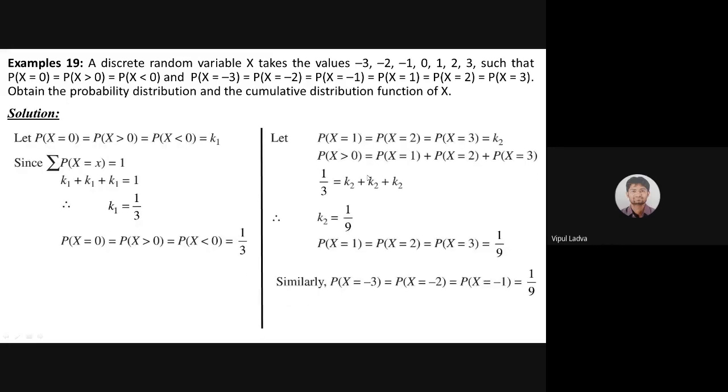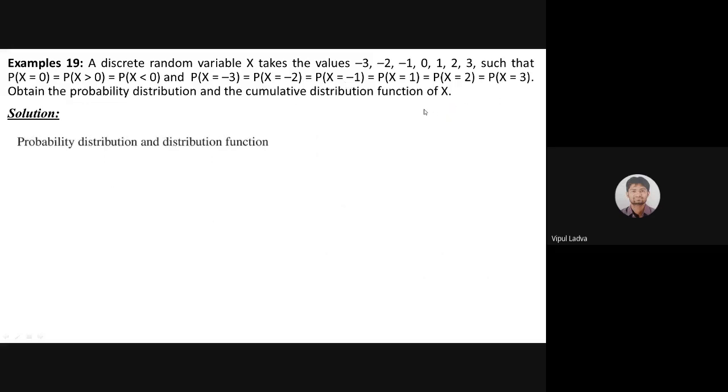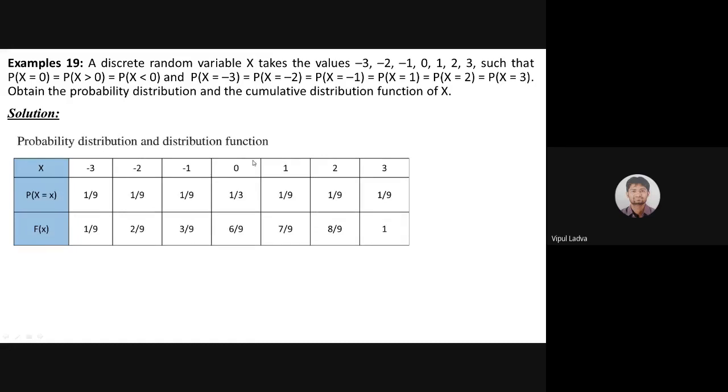Look, this is the solution. K2 was having the value 1 by 9, K1 is having the value 1 by 3, and then we were finding the probability of P of X equals to minus 3, X equals to minus 2, X equals to minus 1, up to 3. And that must be our last slide for the previous session.